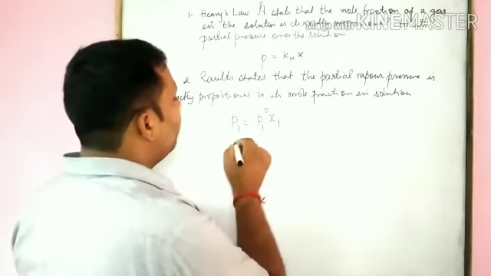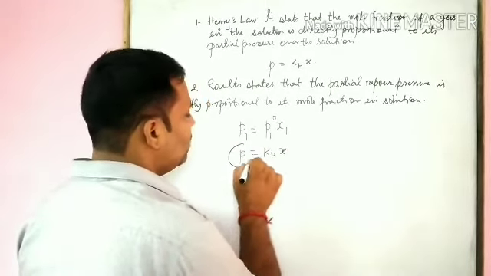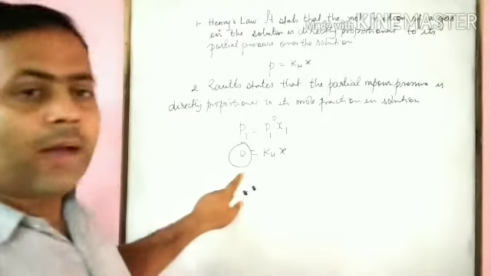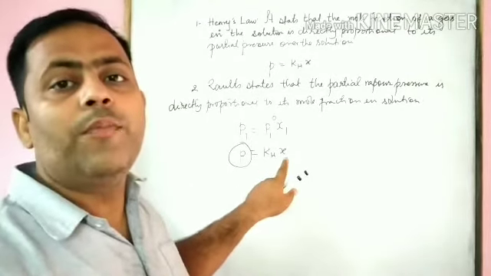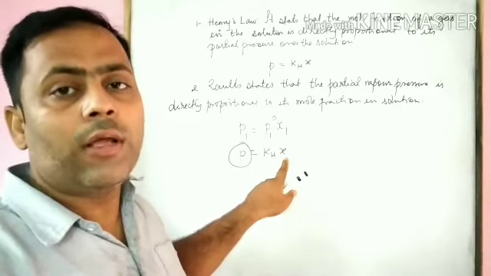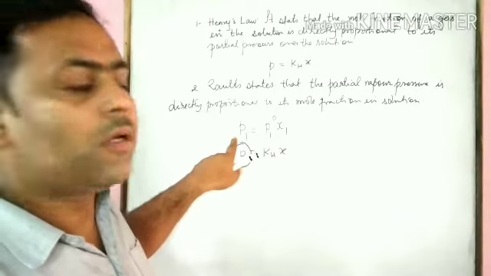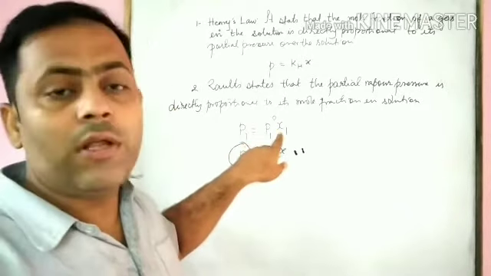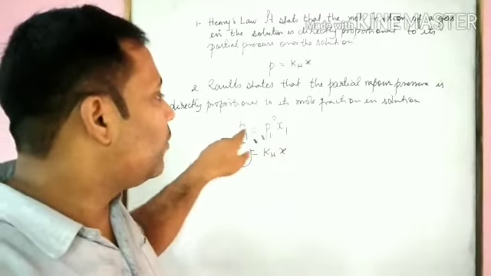When we compare these two, in P equals KH X, this P is the partial vapor pressure over the solution. This X is the mole fraction of that particular gas in the solution. In the other, P1 is the partial vapor pressure over the solution, and X1 is the mole fraction of that particular component in the solution.